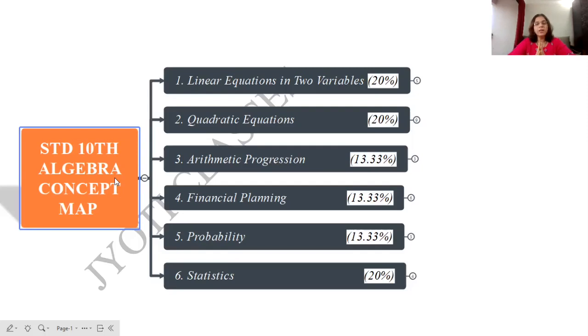In algebra, we have a total of 6 lessons. Linear equation in 2 variables, the weightage is 20%, approximately 12 marks. Quadratic equation, again the weightage is 20%, which is again 12 marks. Arithmetic progression, financial planning and probability, the weightage is 13 to 14%, that is approximately 8 marks each. Statistics is again 20%, that is again 12 marks. There is some variation of 1 to 2 marks here and there.